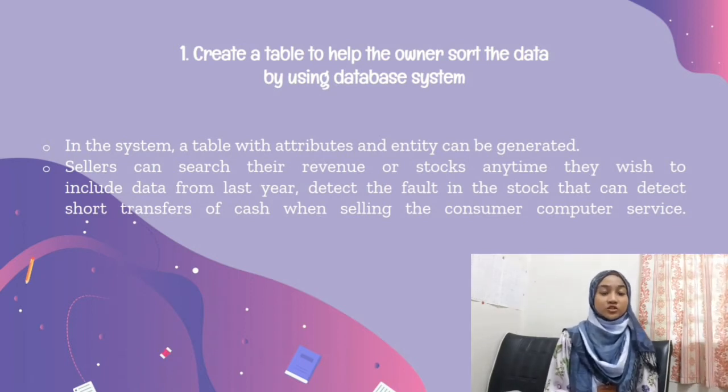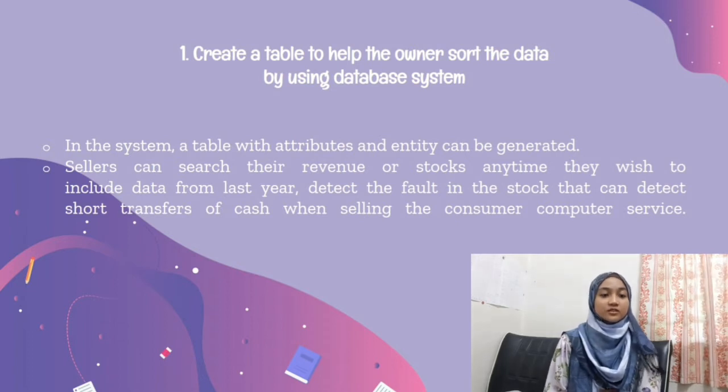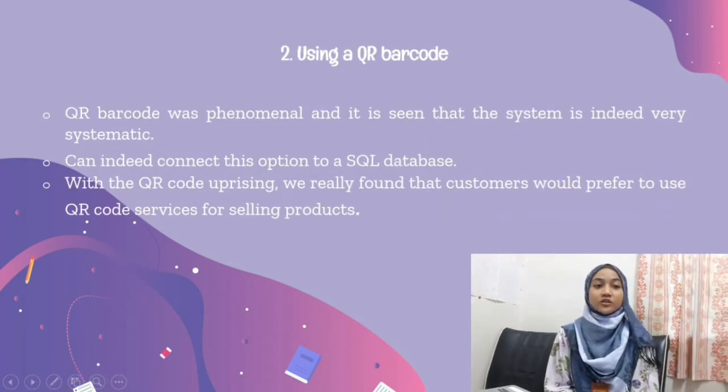If the owner still uses traditional ways, like writing on paper, it just makes the work hard and can be unsystematic. In the system, a table with attributes and entities can be generated. Using selected features, sellers can search their revenue or stock anytime they wish, including data from last year. They can also detect faults in the stock and short transfers of cash when selling.